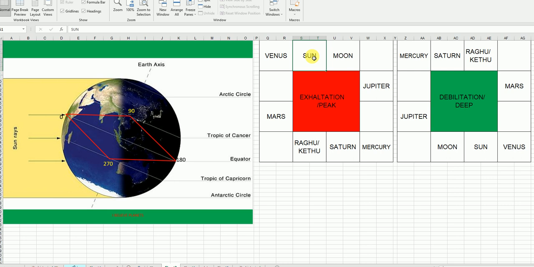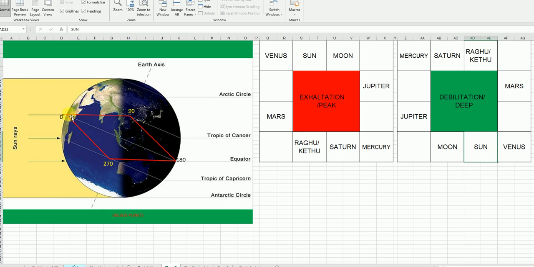Debilitation period, you look, will come around October, November. The Sun energy we are getting is the lowest. So this is mainly called exaltation and debilitation. Each and every planet, when it reaches that particular area, is at the longest distance from the Earth, which is called debilitation, and the closest distance from our Earth is called exaltation. So when the Sun reaches 0 degree, Mesha, that is Aries, the Sun is exalted, very close to our Earth.